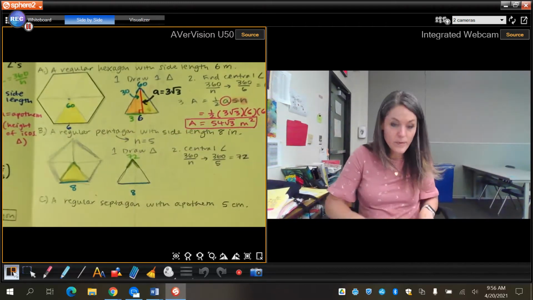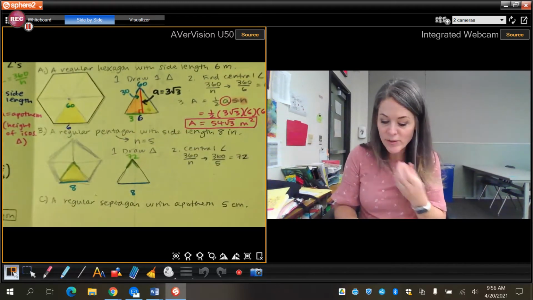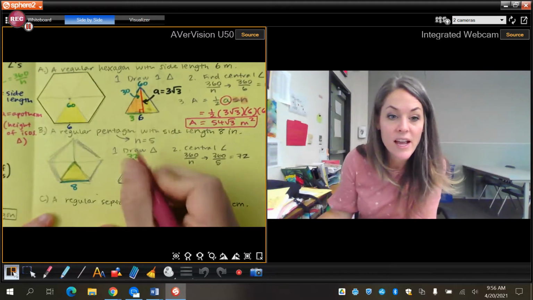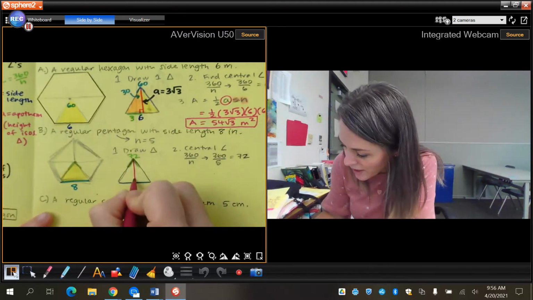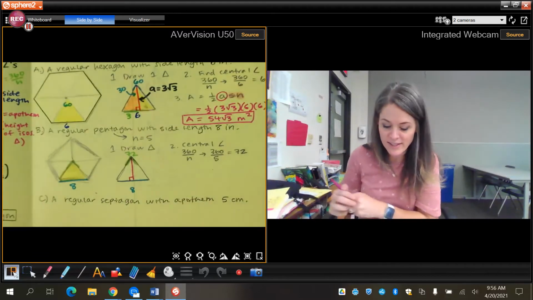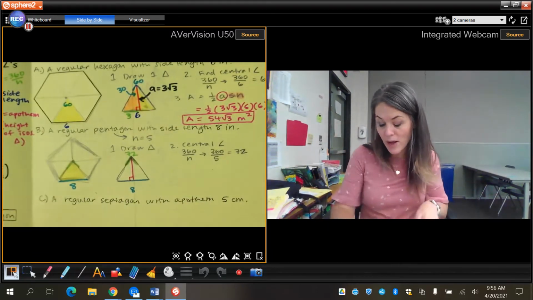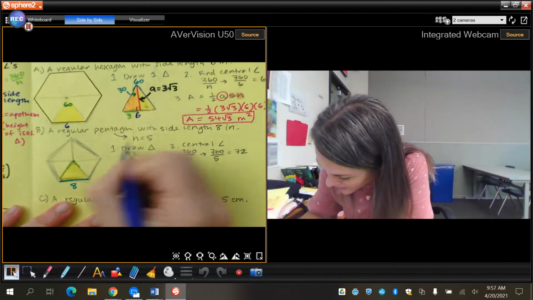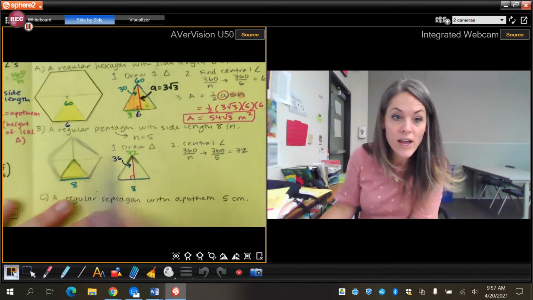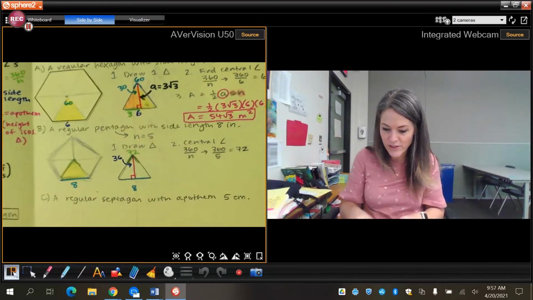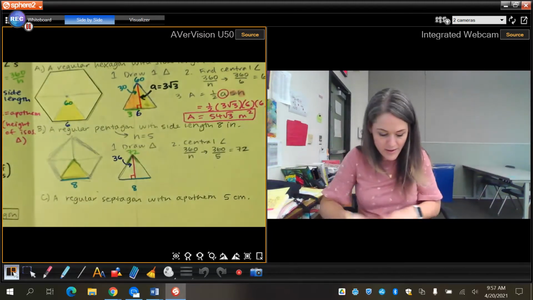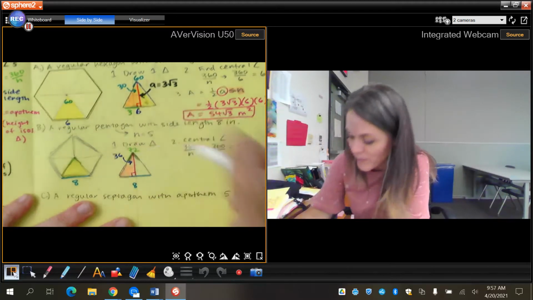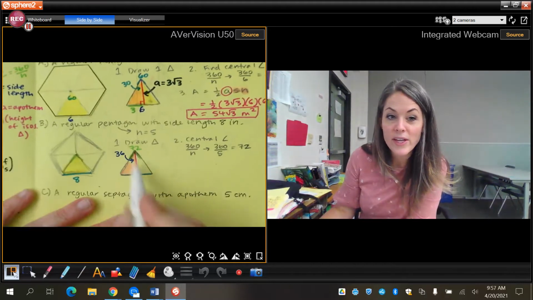All right. Now, what happens is, remember, I have to draw in the height of that triangle. I have to find the area of this triangle, which means I need to know the base, which is 8, and the height, which is what we call the apothem. Okay. So here I don't know what that is, but I'm going to use that right triangle to help me. Okay, so I'm going to take half of 72 for this angle up here. Half of 72 is 36. Okay, so now I have this right triangle here. I'm just going to highlight that part. I guess I'll highlight it in a different color. Okay, so I'm just going to highlight this one. This is going to help me solve for what I need. Okay, so here's that right triangle.